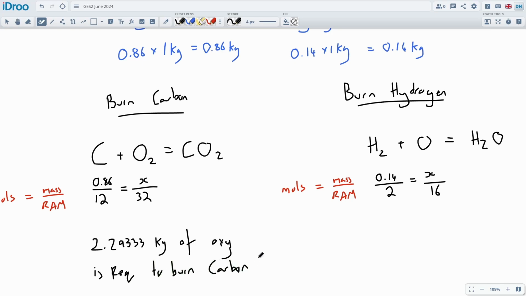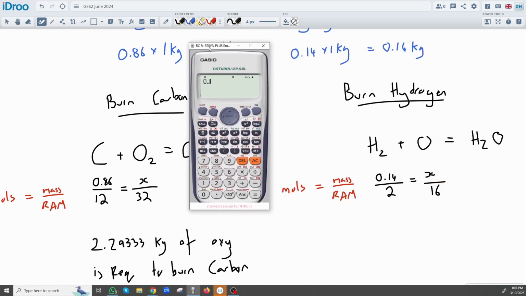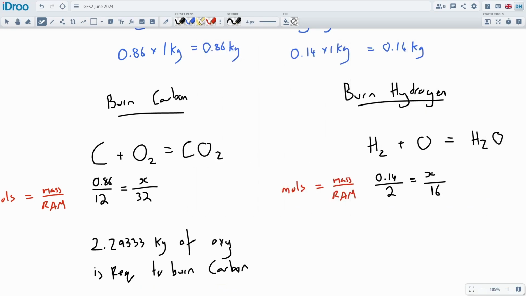Okay, and we're going to do the same thing on the other side. We're going to take the 0.14, divide it by 2, and then times it by the 16. We're just multiplying that 16 up to the other side. So 0.14 divided by 2, and then times by 16, and we'll get 1.12. So 1.12 kg of oxygen is required to burn the hydrogen.